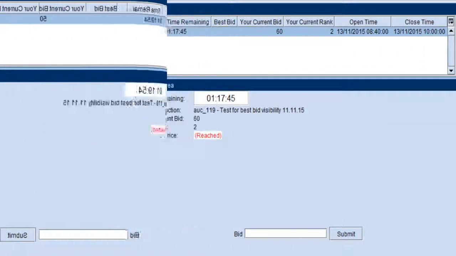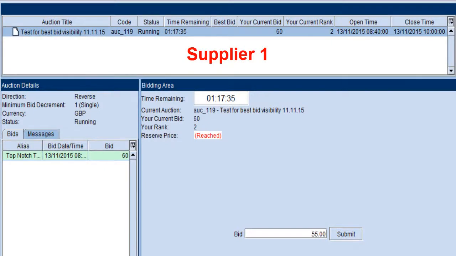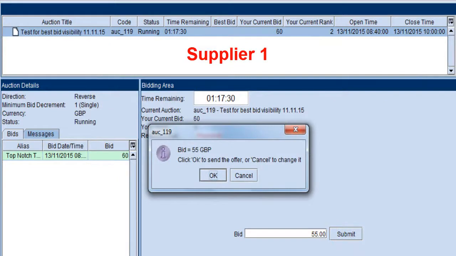Once the auction starts, the status box will change from not running to running, and the timer will begin to count down. In order to submit a bid, click on the box in the Submit Bid section, enter your amount, and click the Submit button. Remember, your bid must be lower than any previous bids you have made, and you must take into account the auction's minimum bid decrement. Please pay close attention to the amount you are entering. If you accidentally miss off a figure, your bid may still be accepted. Please also only enter bids that are commercially viable for your business.